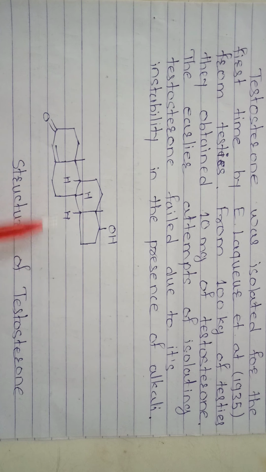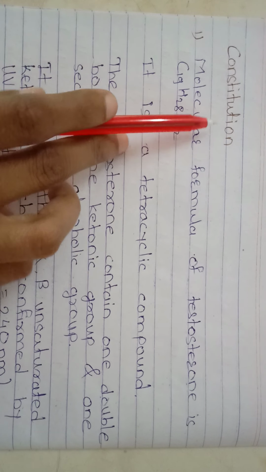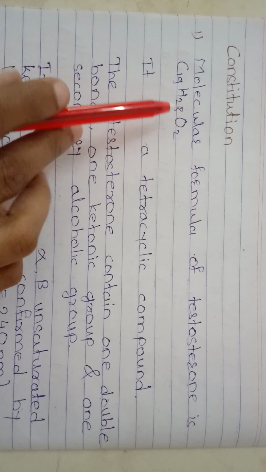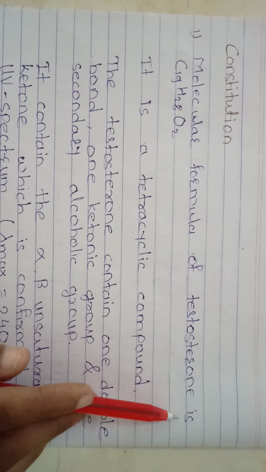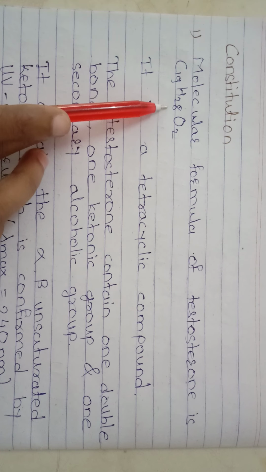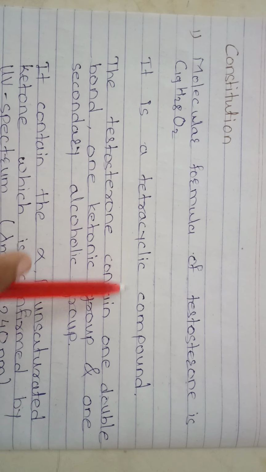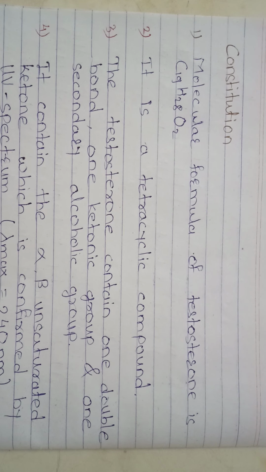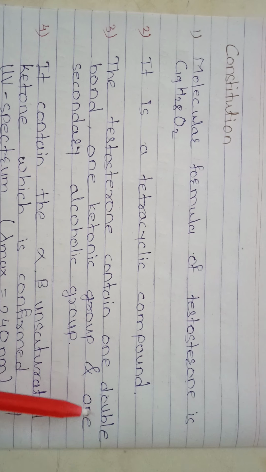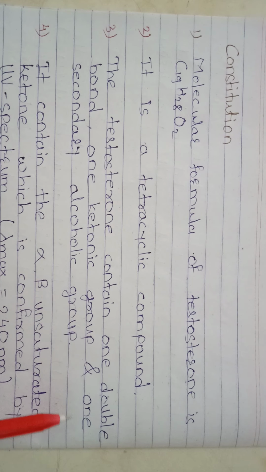The next point is the constitution of testosterone. First, the molecular formula of testosterone is C19H28O2. Second, it is a tetracyclic compound. Third, testosterone contains one double bond, one ketonic group and one secondary alcoholic group.